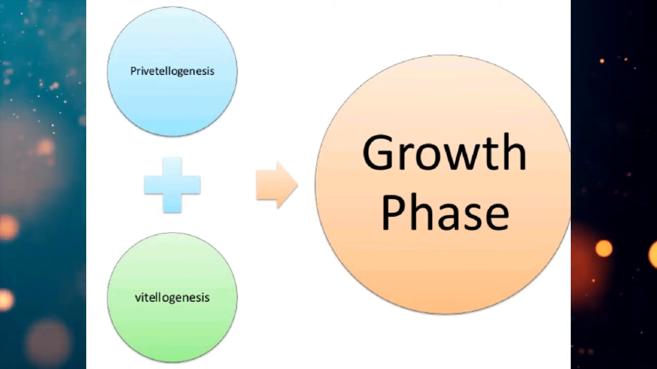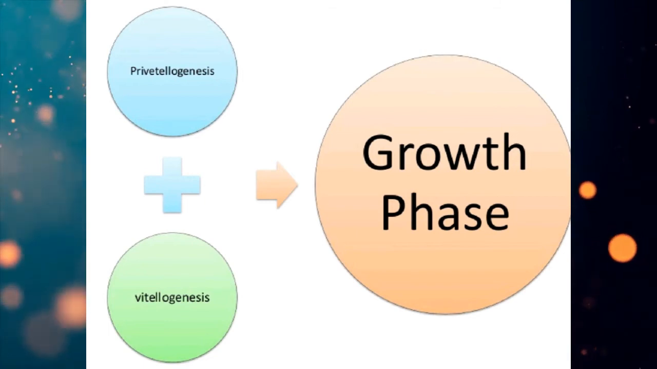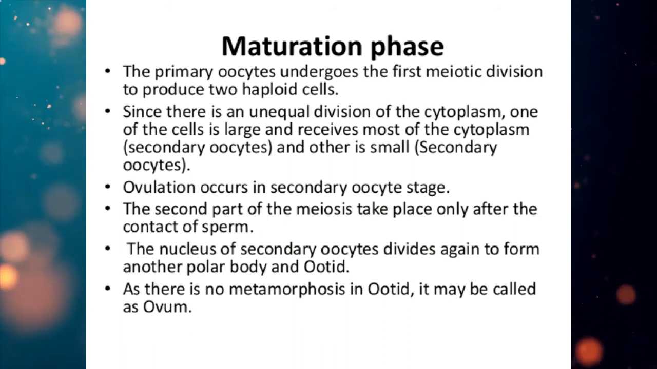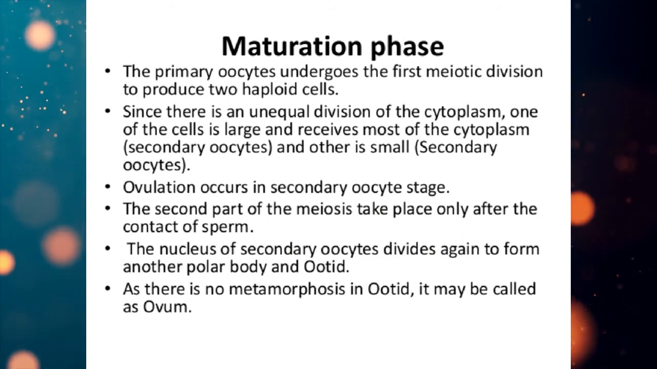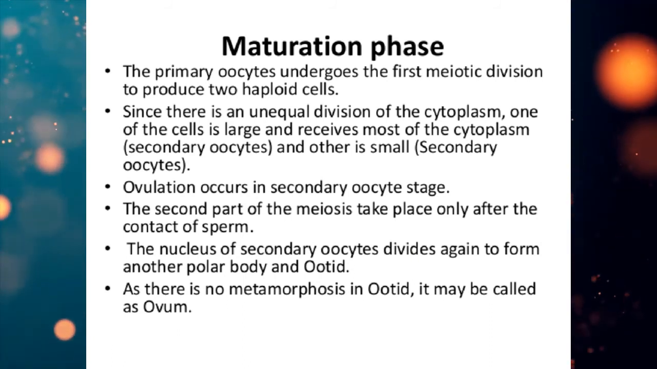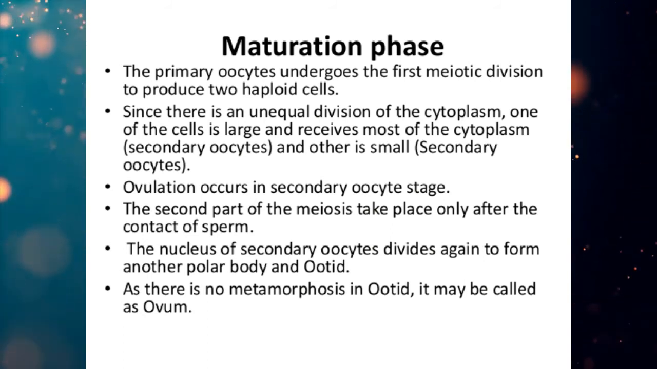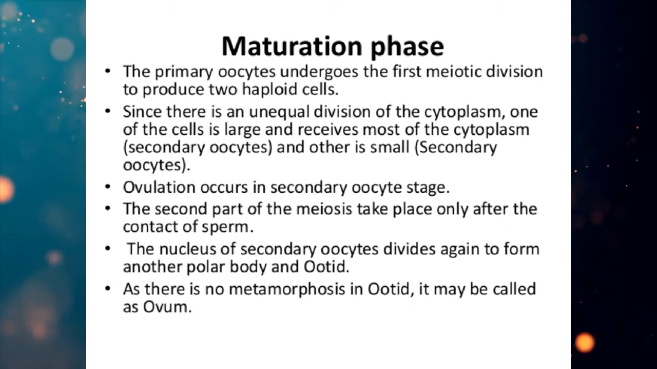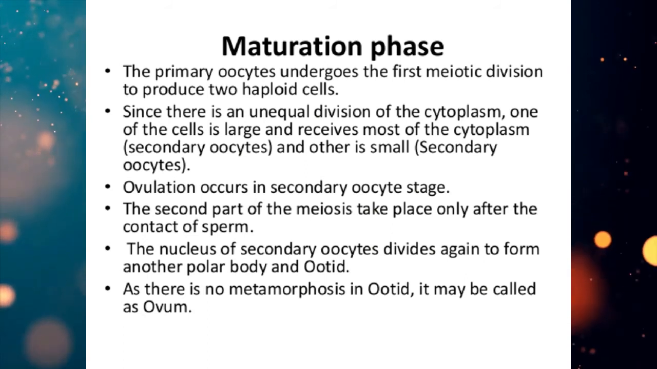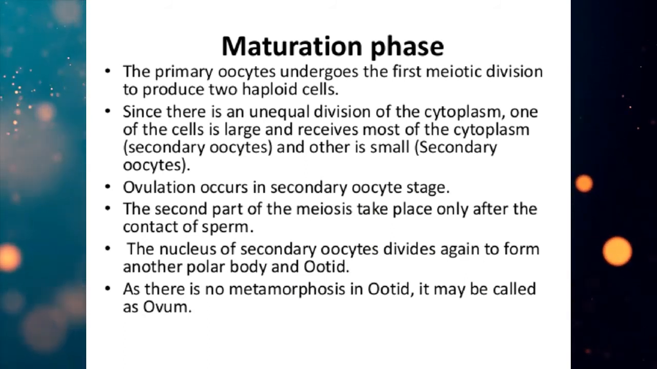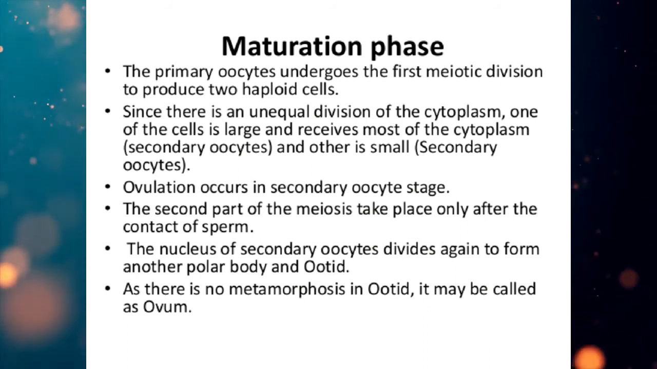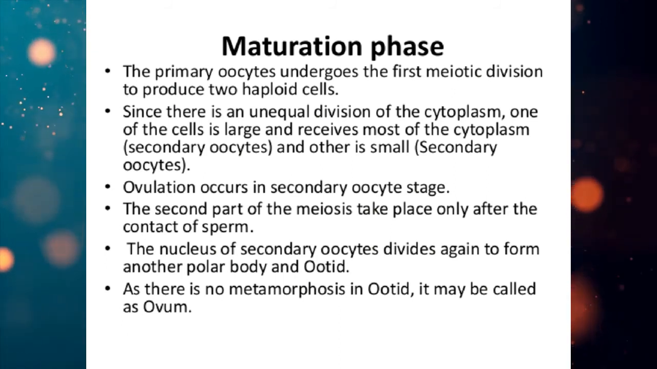Next phase is the maturation phase. The third phase of oogenesis is the maturation phase, and we know that during maturation phase meiosis takes place. So what are the events here? The diploid and fully grown primary oocyte undergoes meiosis 1 to form two unequal haploid cells. The smaller cell is called first polar body and has a very small amount of cytoplasm. The large cell is called secondary oocyte and has almost the whole of the cytoplasm. Both the cells are haploid with 23 chromosomes.